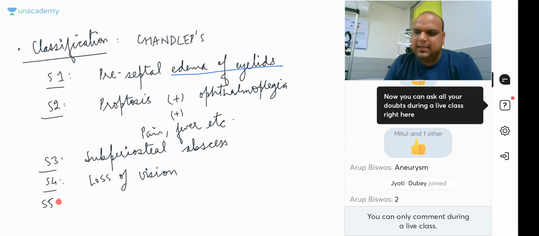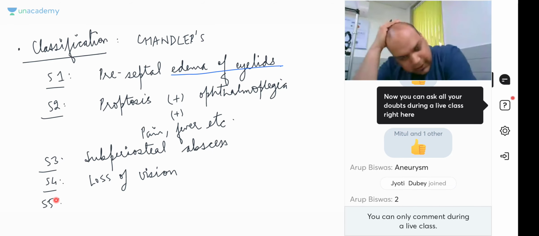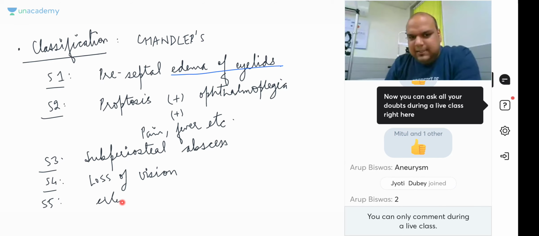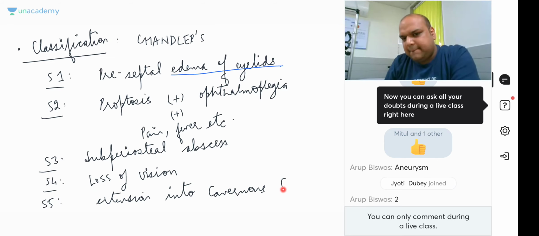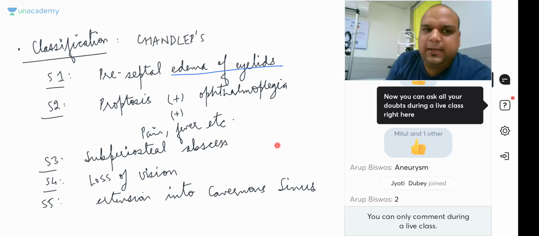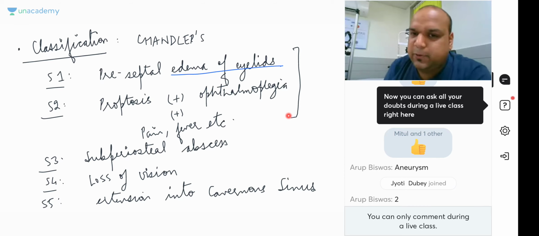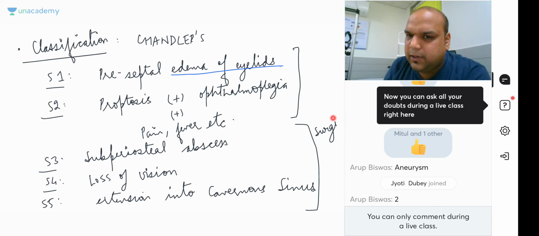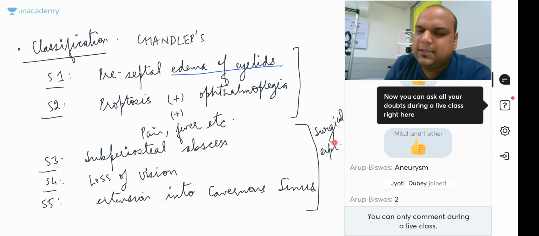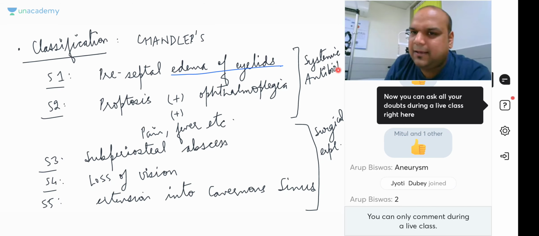Stage 5, we say that there will be extension into the cavernous sinus. So if there is only stage 1 and stage 2, we do not need to do surgical exploration. But if there is stage 3 and forward, there is an abscess which is forming, we need to do surgical exploration and we need to treat it. Otherwise, you can just maintain on systemic antibiotics and treat your underlying infection.